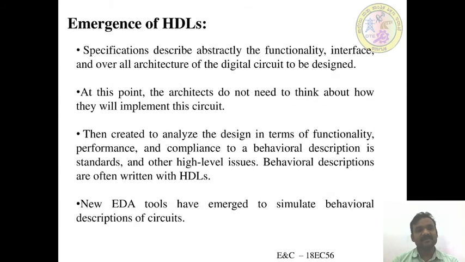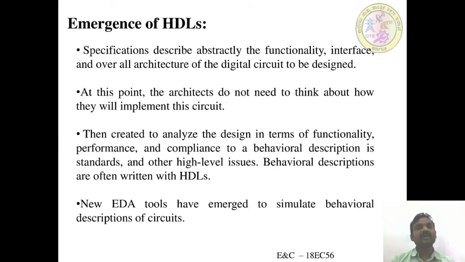Next, the specification describes abstractly the functionality, interface and overall characteristics of the digital circuit to be designed. Suppose you are going to purchase a new mobile. First we concentrate on the storage capacity, the display, the power consumption and the functionality.